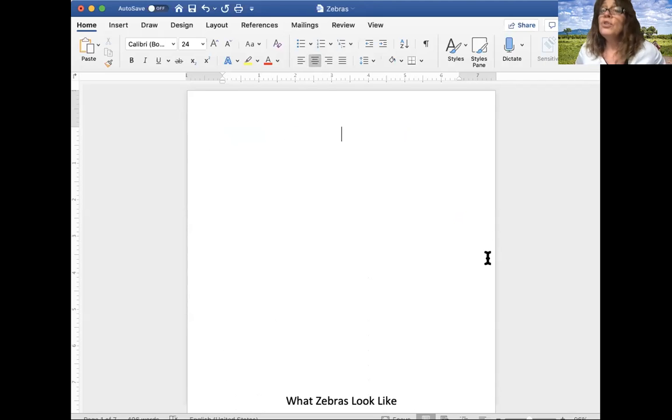I think you guys could do that today. You could add a subheading to your stuff that you already wrote about what your animal looks like. So you could say what a moose looks like or what a sea turtle looks like and put that in as a subheading. And then today you're going to start a new one and say what zebras eat, or you could say zebras' diet or whatever subheading you want to use. Yours obviously won't be zebras.